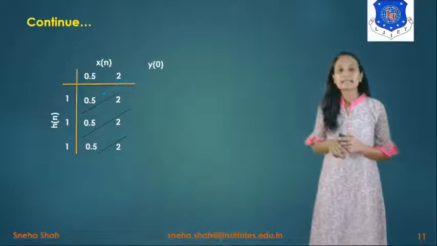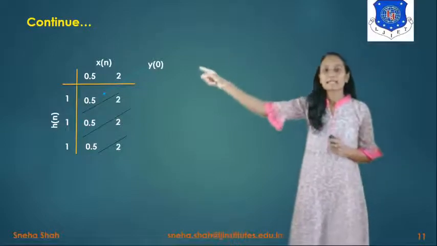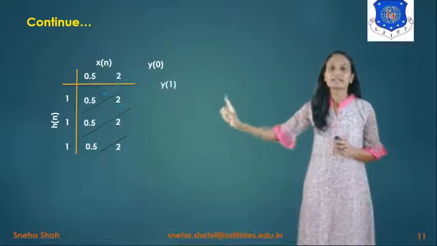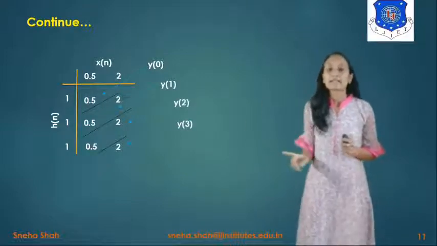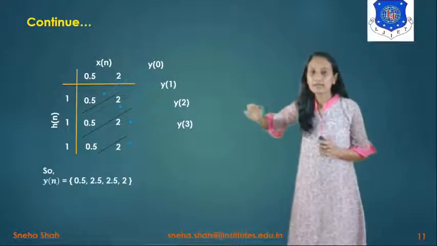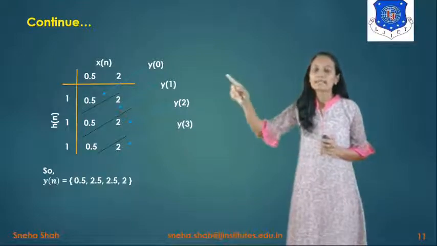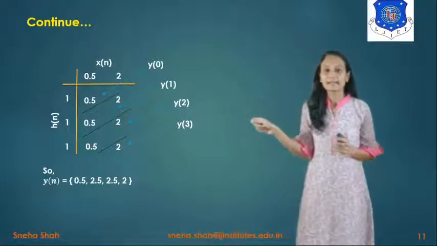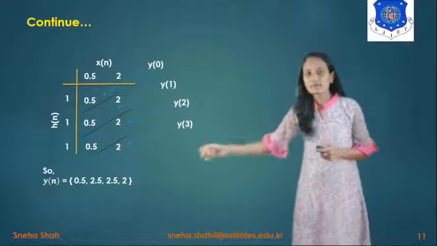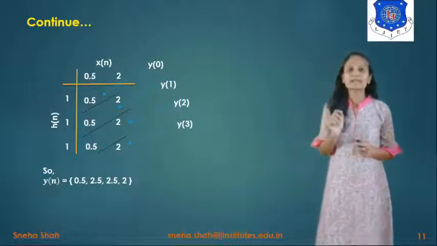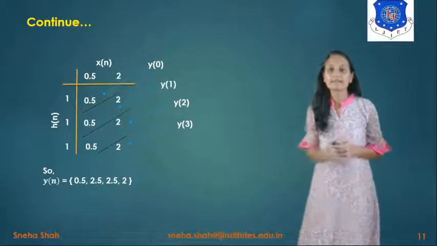Now the first term represents y of 0 because the range of n starts from 0 to 3. So the answer will start from 0, the next term will be y of 1, the next term will be y of 2 and the last term will be y of 3. Now from this we will write the direct answer of y of n as the sum of all these terms. In the first there will be only one term, so we will directly write 0.5. In the second there will be two terms which will be added. So 0.5 plus 2 means directly we will write 2.5, and then in the next term also 0.5 and 2. So these two terms will be added, so its value will be 2.5, and the last term will be 2, so we write it as it is.